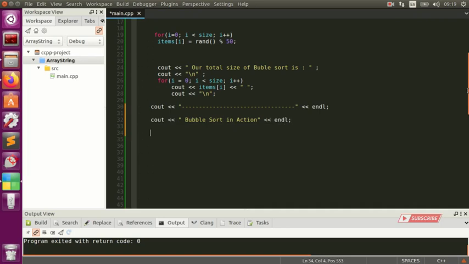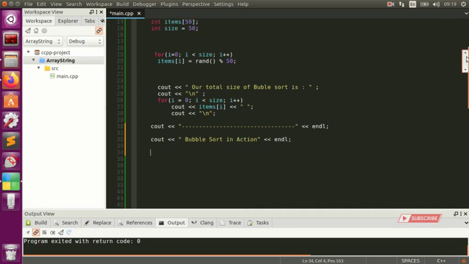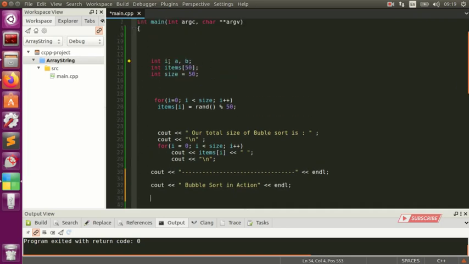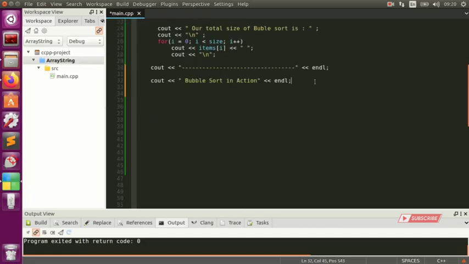All right, we're gonna run our loop. We've got a loop here, we already used I, and now we're gonna iterate our loops with A and B. All right, so we put a for A, and we're gonna start from 1. A is less than the size, which is 50, and we increment A plus plus.